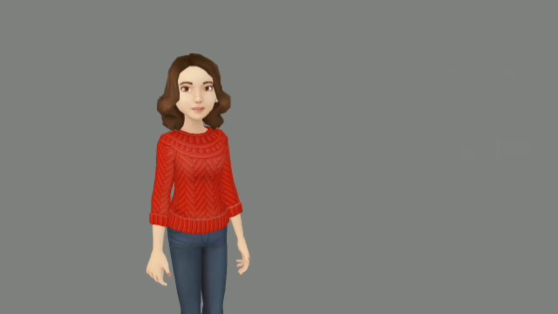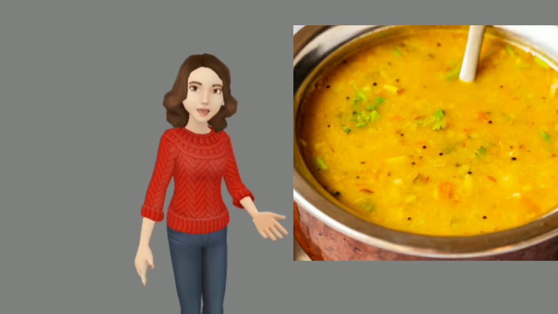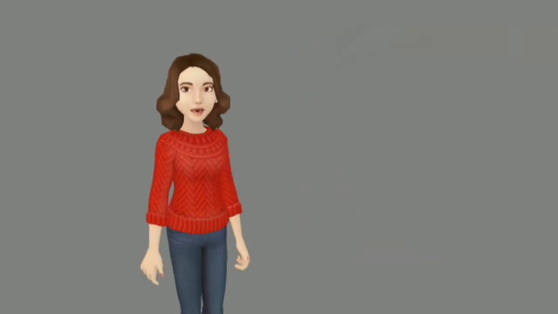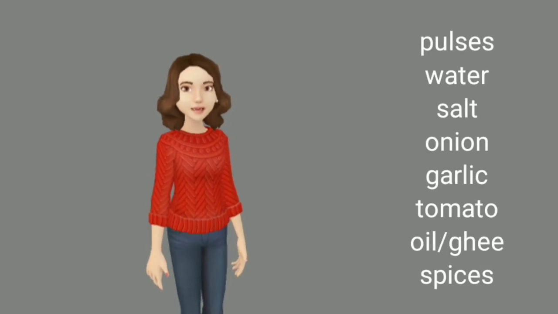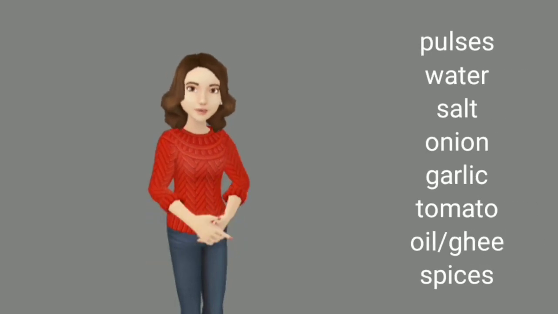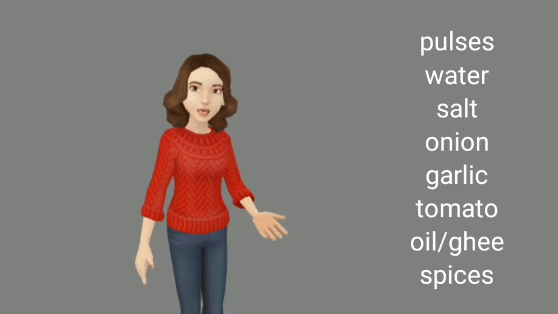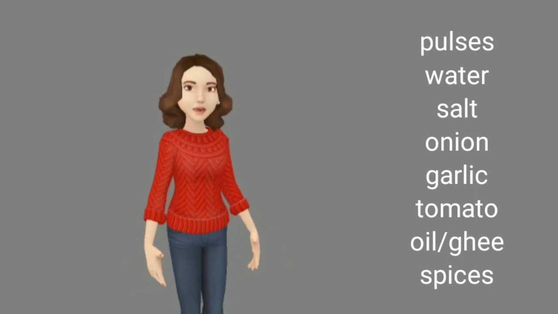Now, the second dish. That's dal. What are the main ingredients to prepare a tasty dal? Ingredients are pulses, water, salt, onion, garlic, tomato, oil or ghee, and some spices.